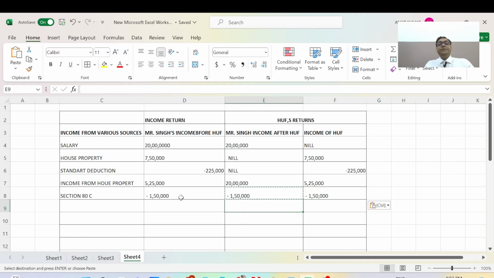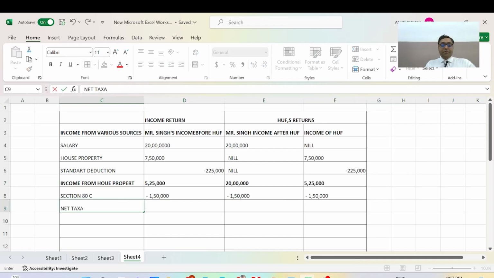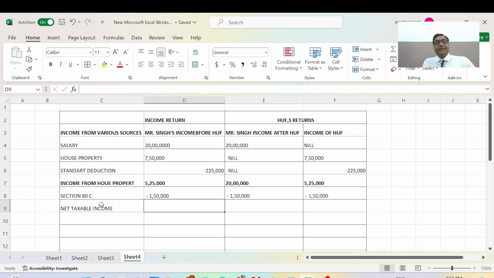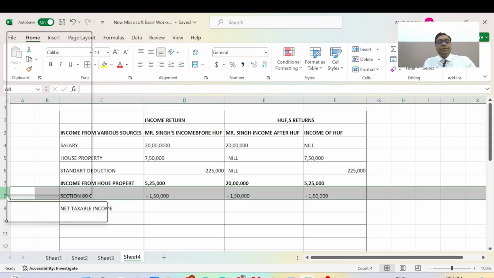And now here is the net taxable income. Here one column is missing, sorry.